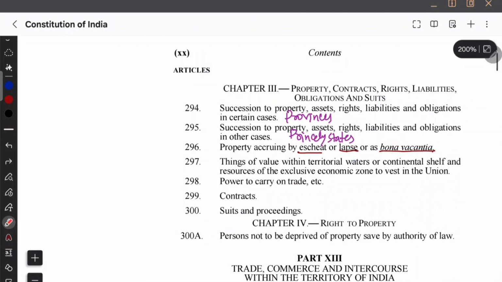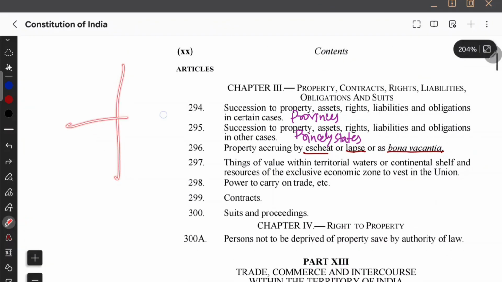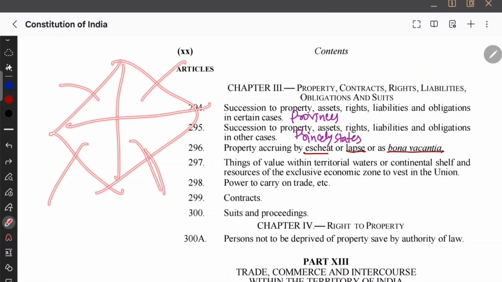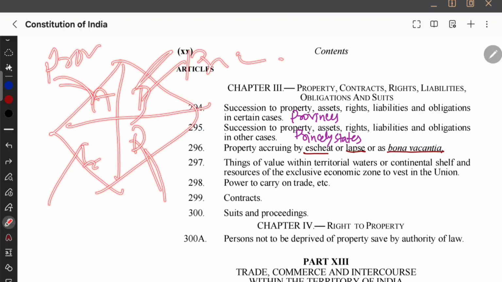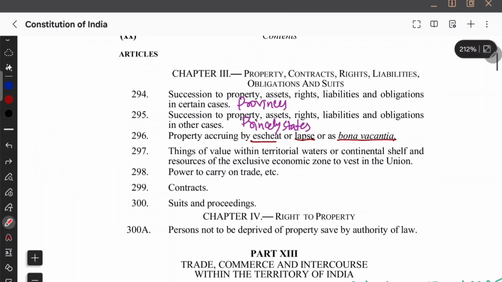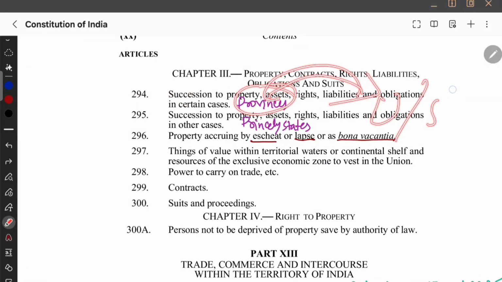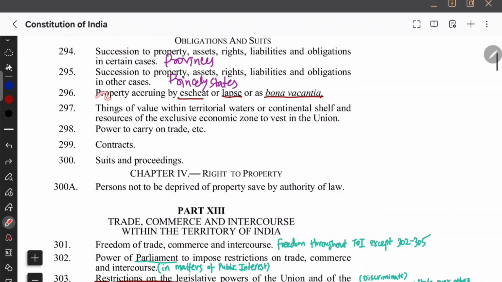See, before constitution has enforced, you have fourfold classification. What are the fourfold classification? Part A, Part B, Part C, Part D. Part A talks about provinces. Part B talks about princely states. And Part C and Part D are union territories. Part D is Andaman and Nicobar Island. And this is also some union territory, right? So those properties of provinces, they must now be distributed among union or state. Similarly, princely state properties, how they are going to be distributed between union or state, that is mentioned in 294 and 295. And next, Article 296 talks about property acquiring by estate, lapse or bona vacantia.